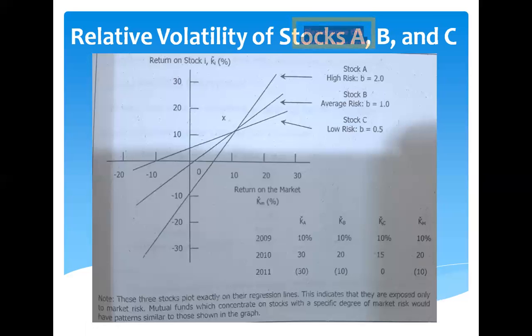But A was by far the most volatile. Okay, as shown here, the most volatile, high risk. B was as volatile as the market. So that's average risk. And C was less volatile. So that's low risk.